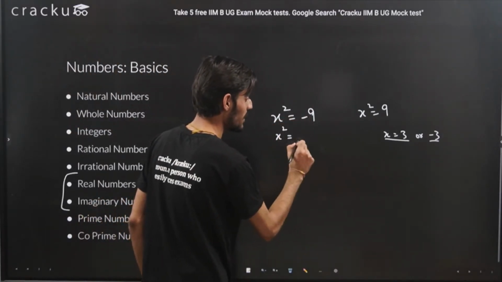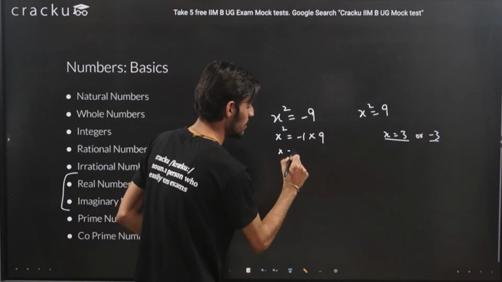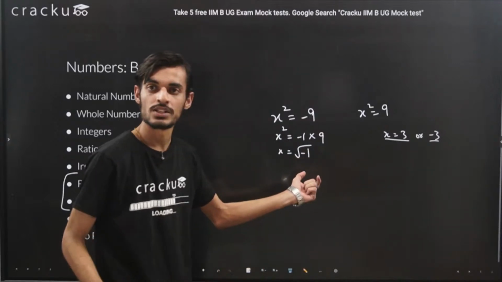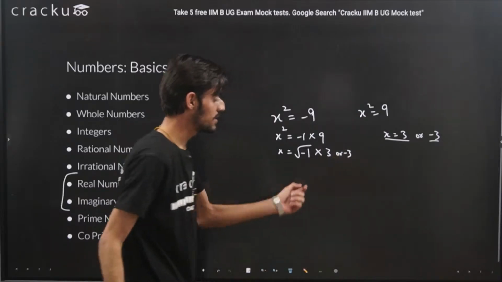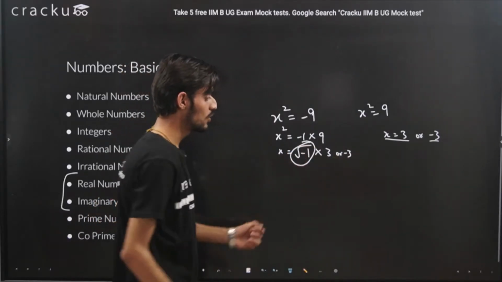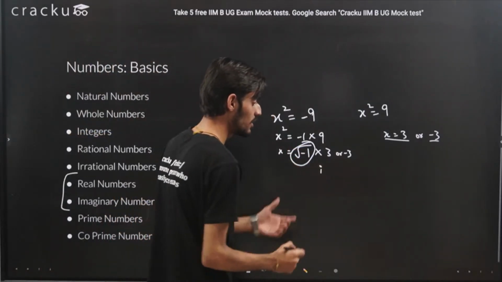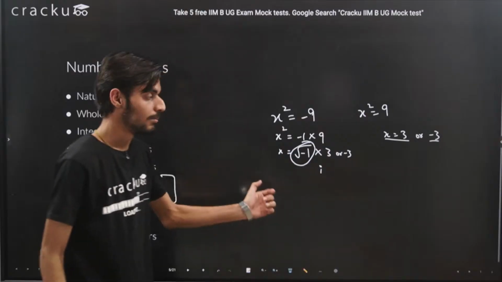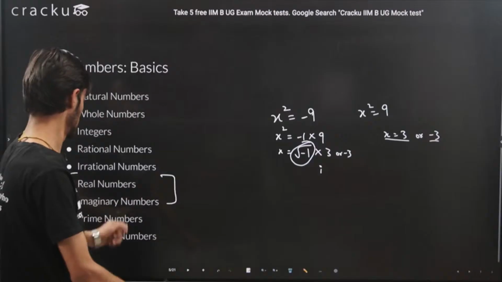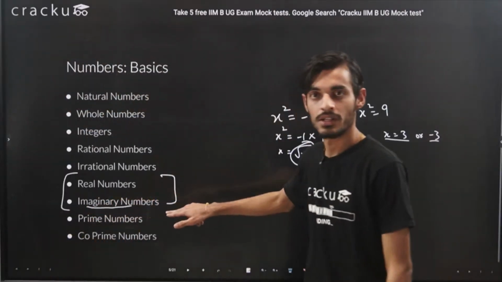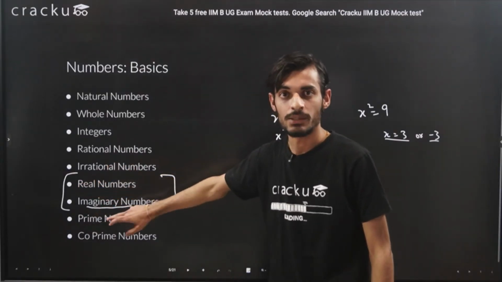So what you can do is take -1 and write it with 9, taking the square root, it will give us root -1 into 3 or maybe -3. But what is important is that you don't know the value of this, so you won't be able to represent this on the number line, right? Even though we denote it by i, that is iota, so it will be 3i or -3i, but essentially you won't be able to represent these numbers on the number line. So these are imaginary numbers. Essentially these are the two broad categories, real numbers and imaginary numbers.